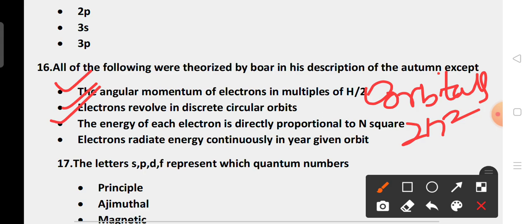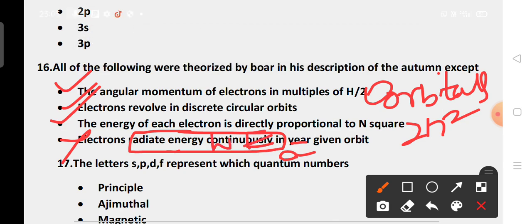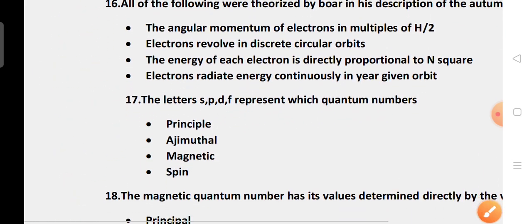In a given orbit, electrons radiate energy continuously. No, it is wrong. He did not describe this. Electrons do not emit energy continuously; they emit energy only when they are in an excited state.